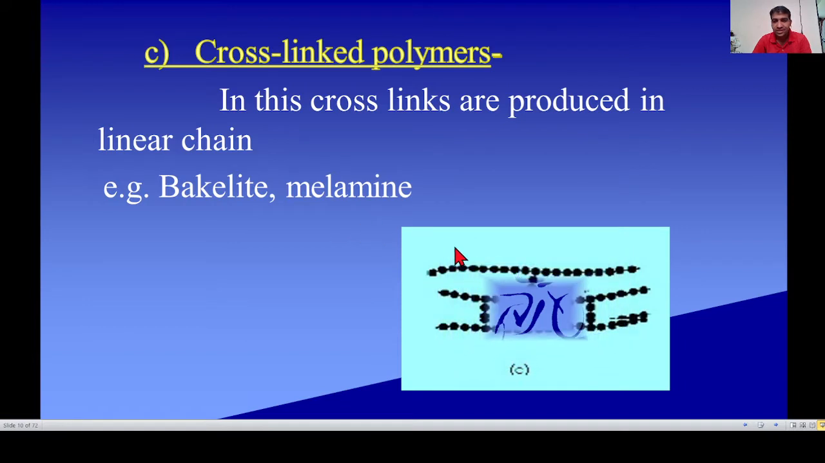Next, see the structure. These are the linear polymers. These linear polymers are joined by this group to form a network-like or cross-linked polymer.